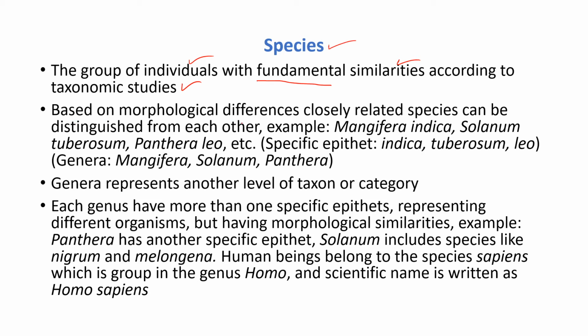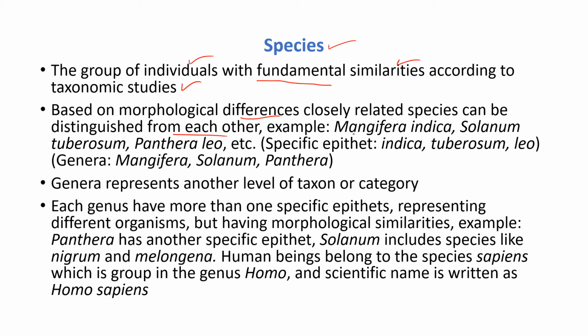Based on the morphological differences, closely related species can be distinguished from each other. For example, if you see human beings and other animals like the giraffe, you can clearly distinguish that these are not the same species; they are different. Just by looking at them, human beings are a certain height, the giraffe is a certain height, and their organs are also different, and so on. So based upon morphological studies, you can distinguish two different species.